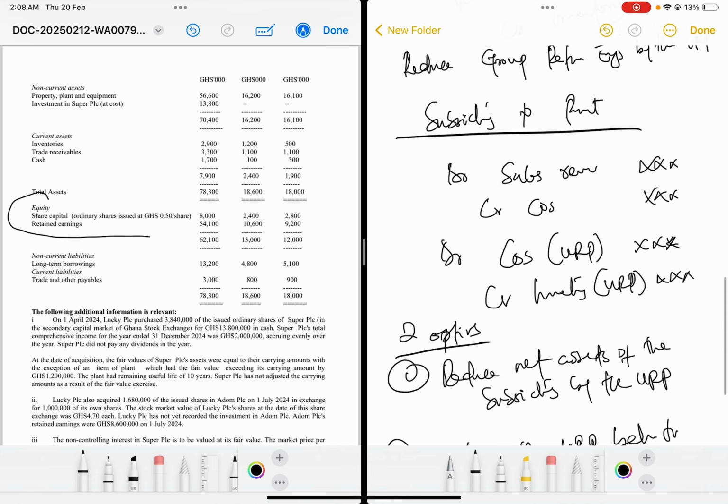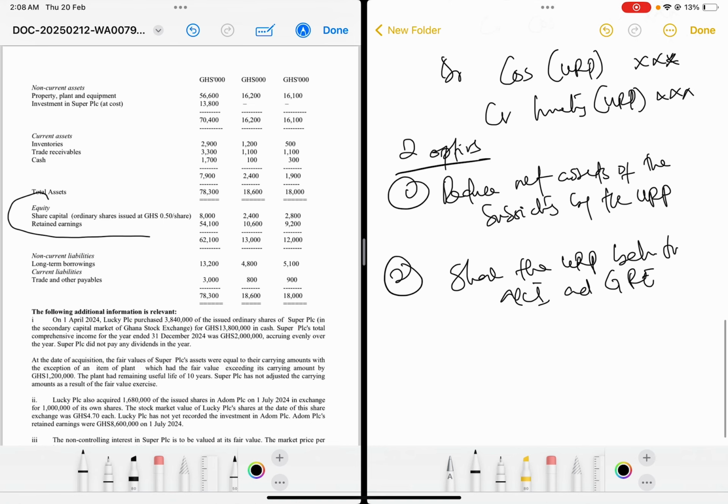Now, if it's from subsidiary to parent, for the 5th entry, you have 2 options. It's either you are reducing the net assets of the subsidiary by the unrealized profit, or you are sharing the unrealized profit between the NCI and the group retained earnings. But this is more advisable to use. Like, this is more simple to use.